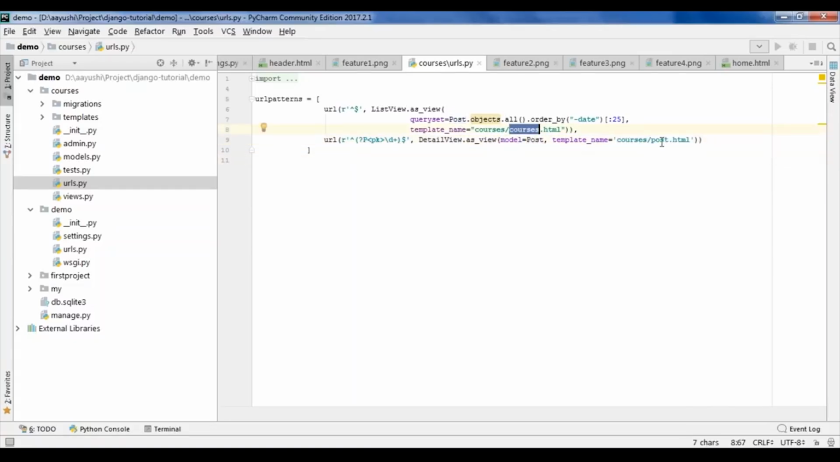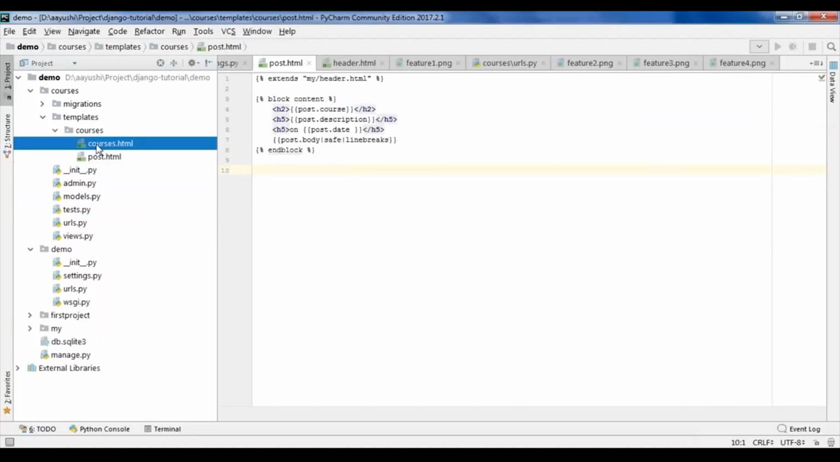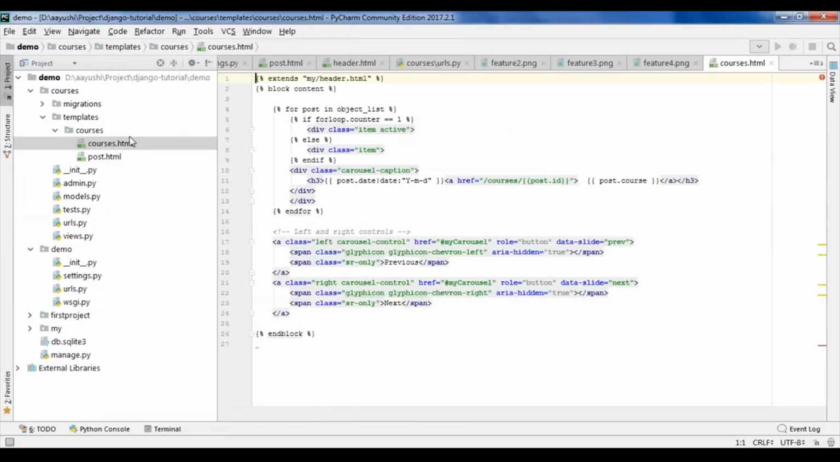So let me go to courses and post.html. Inside my templates, I have two templates, that is courses.html and post.html. This is the HTML for my slider. It's again extending my main HTML, which is header.html. The inheritance is taking place by the keyword extends. Now everything is inside your Jinja logic.